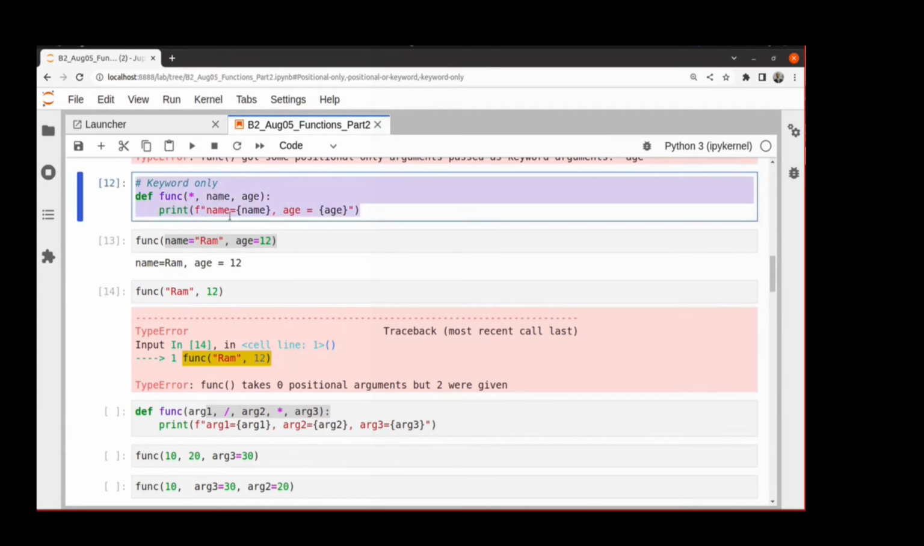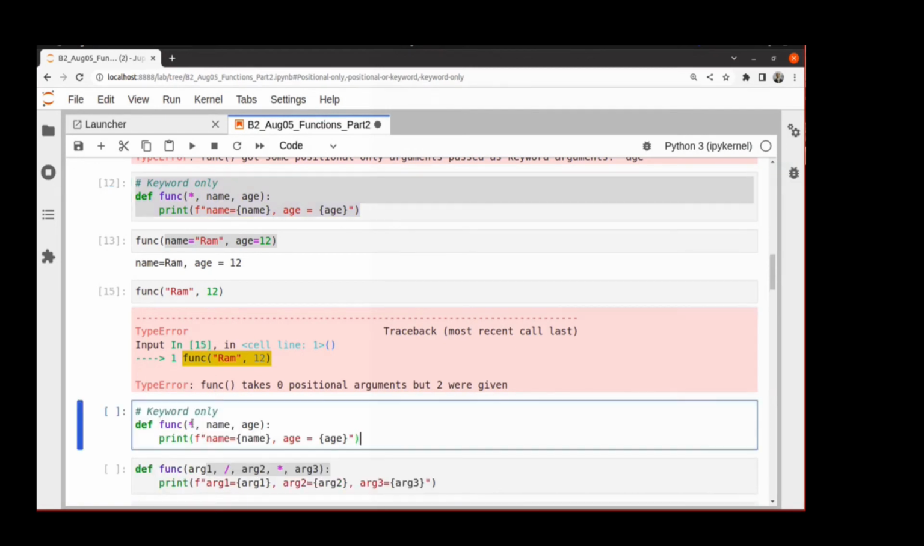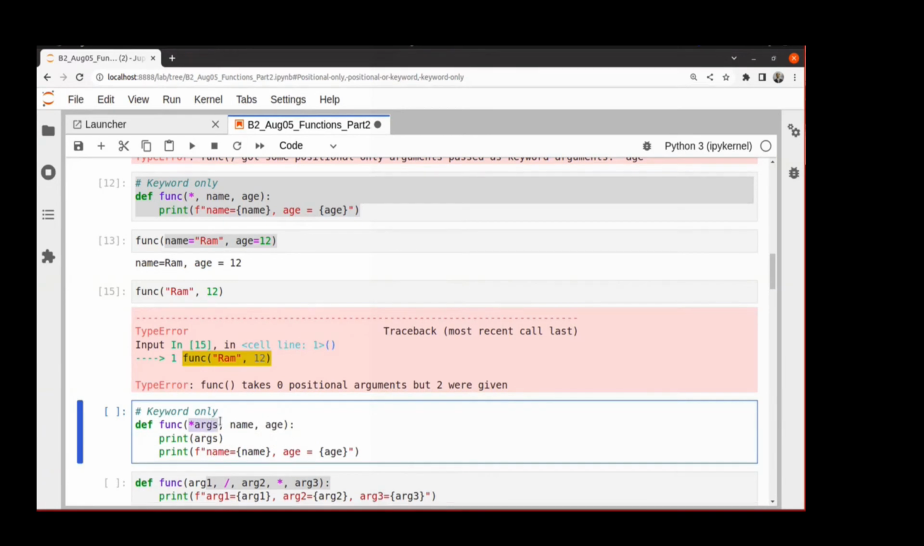One thing about keyword arguments is also that let's say you are not doing star, but you are saying *args. *args captures all the positional arguments which are not captured in explicitly named parameters. If you use *args, then name and age become keyword only.